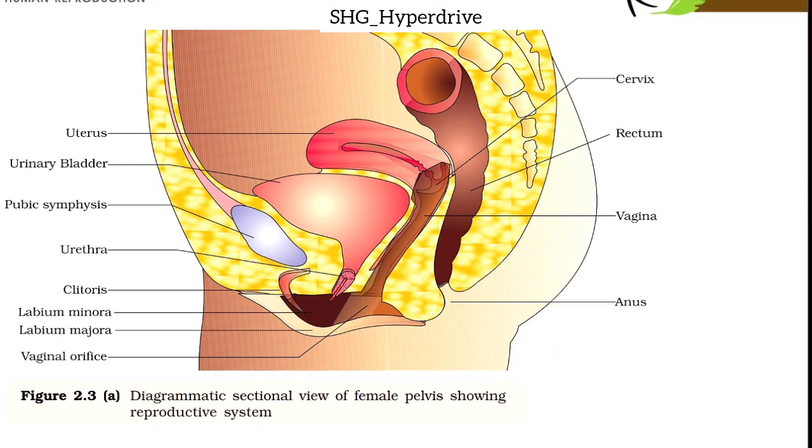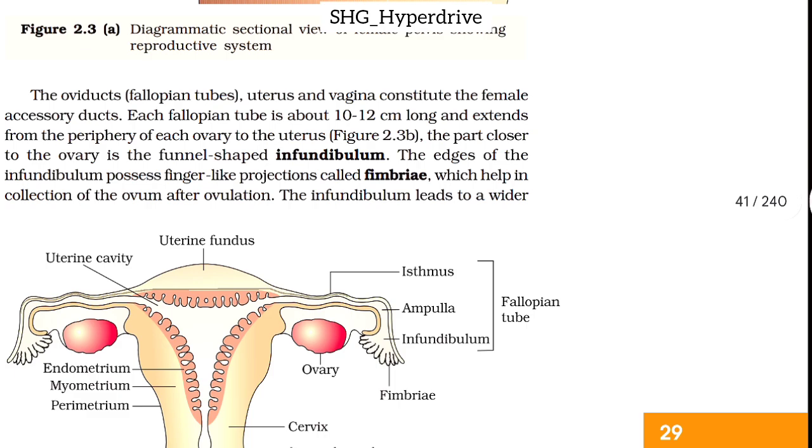Figure 2.3a: Diagrammatic sectional view of the female pelvis showing the reproductive system. The oviduct (fallopian tubes), uterus, and vagina constitute the female accessory ducts. Each fallopian tube is about 10 to 12 cm long and extends from the periphery of each ovary to the uterus. The part closer to the ovary is the funnel-shaped infundibulum. The edges of the infundibulum possess finger-like projections called fimbriae, which help in collection of the ovum after ovulation.